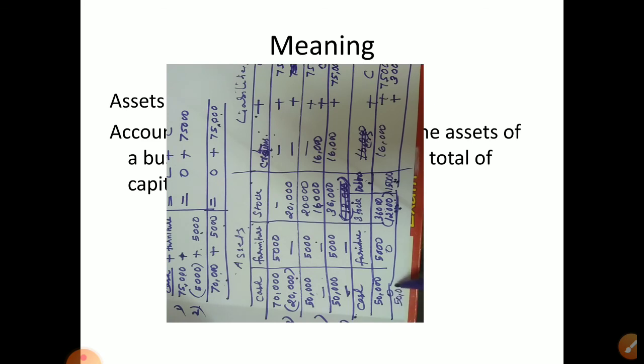So new cash position 50,000, furniture 5,000, 36 minus 12,000, 24,000, debtors 15,000. Okay, now here 16,000 plus 78. See here, capital changed to 78,000. Why capital changed? Because profit also we added to that. Okay, so now you add both the sides, you will be getting the same figure. Add करके देखो आप same आ रहा है नहीं. Okay, now we'll go to the next item.